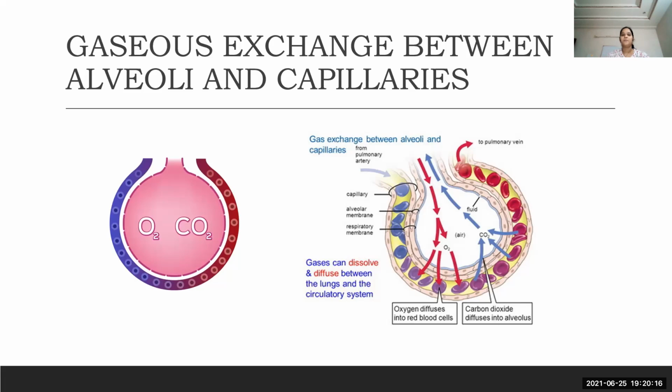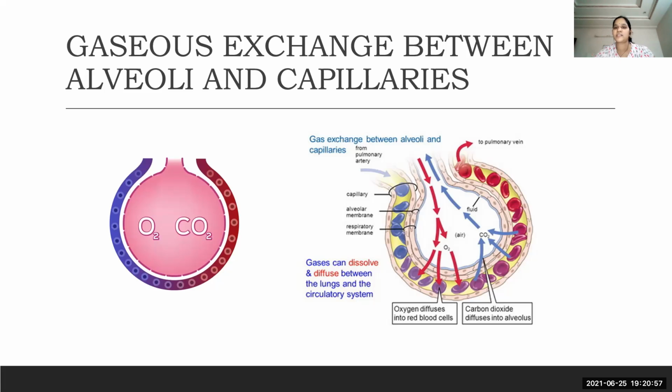membrane diffusion. Okay, the thin layered alveoli. See children, here oxygen is diffusing from the membrane of alveoli into the capillary membrane, and then entering the plasma of the capillary. Oxygen diffuses into red blood cells, where hemoglobin absorbs the oxygen and forms oxyhemoglobin, and carbon dioxide is expelled through the membrane of the capillary to the membrane of the alveoli, and then later it is expelled out.